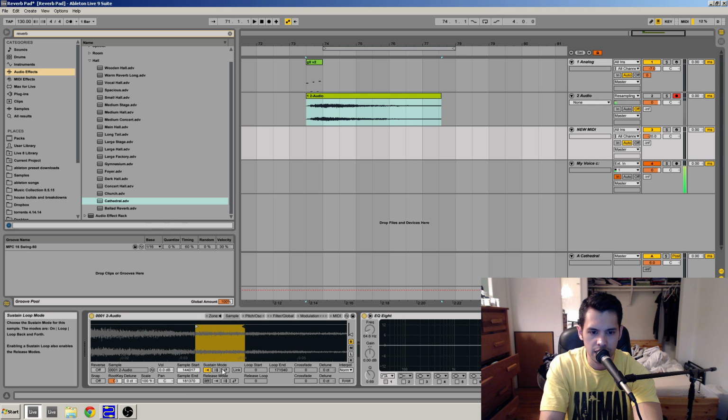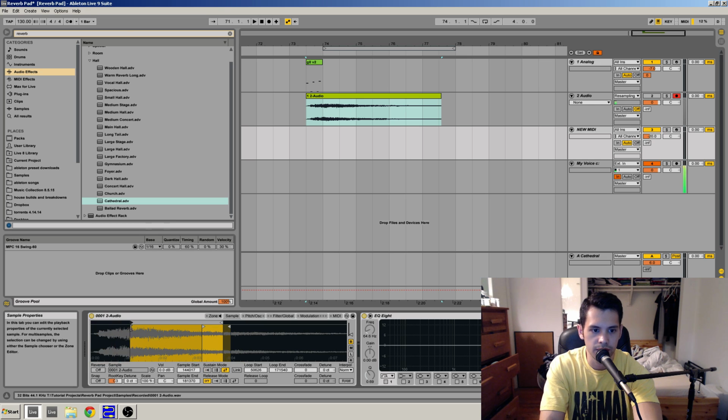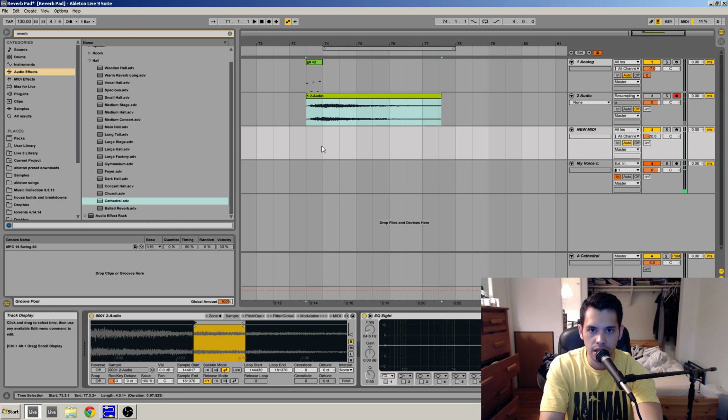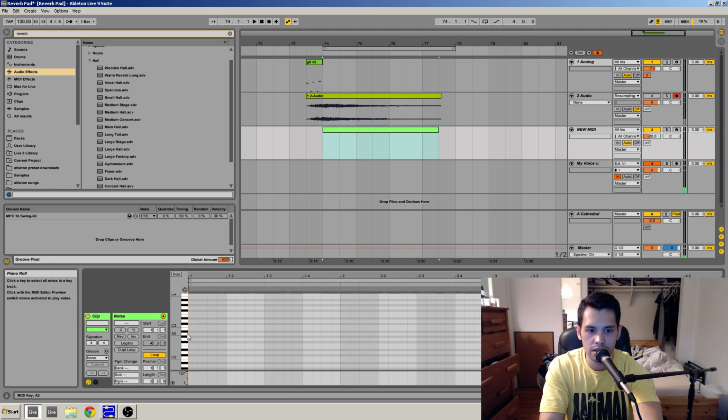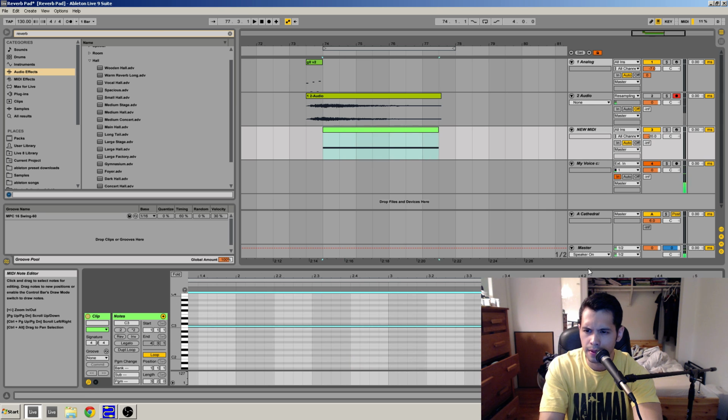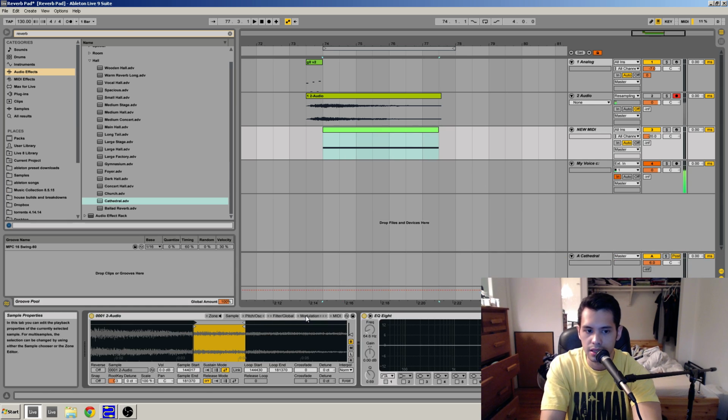Then in the sustain mode, we're going to hit loop back and forth. And then it's going to give us this loop brace. So we can drag that around there. And then what we're going to do is put a C3, because by default, Sampler is set to trigger off of a C3, and you can change that if you change the root key over here, but we're going to just keep it like that.